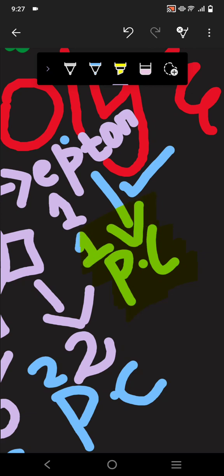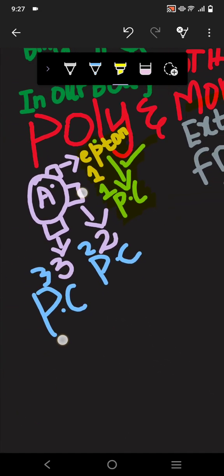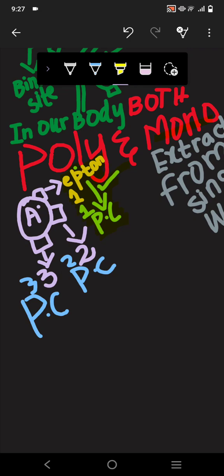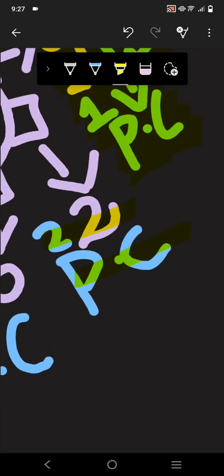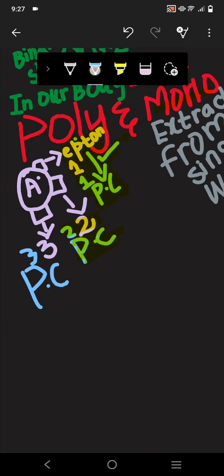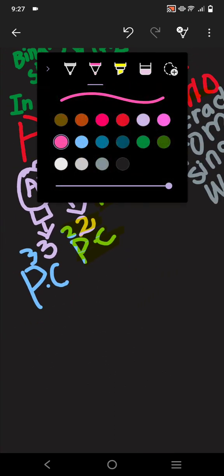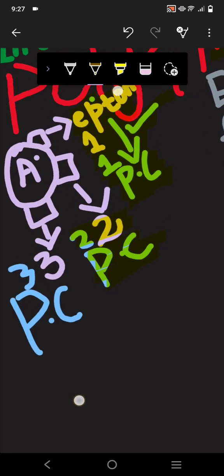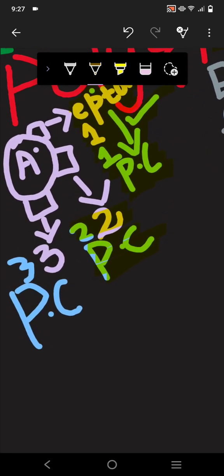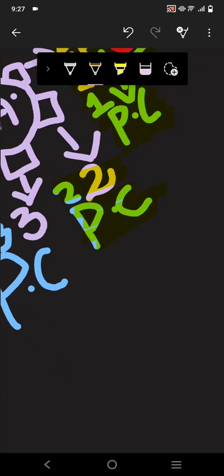So for another epitope we will also require a plasma cell. That is why a second plasma cell is attached here. As you can see, the second plasma cell is attached to the second epitope. What we have to observe here is that for different epitopes, different plasma cells are making antibodies.